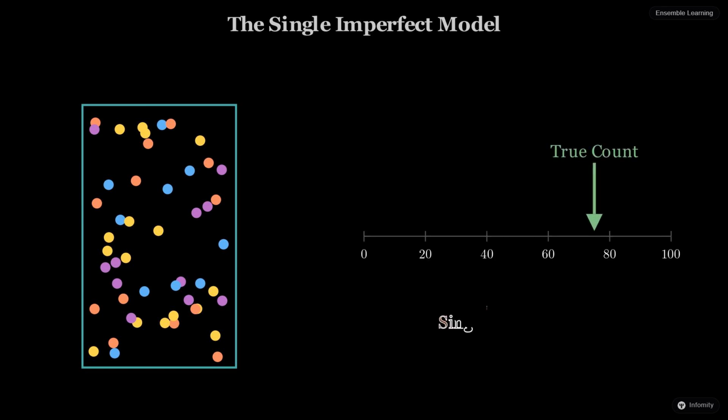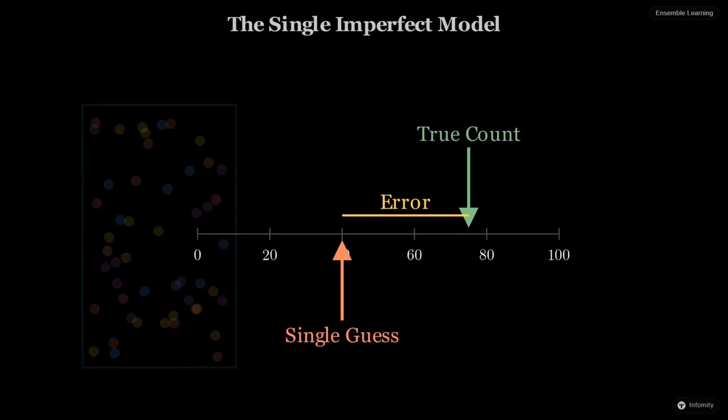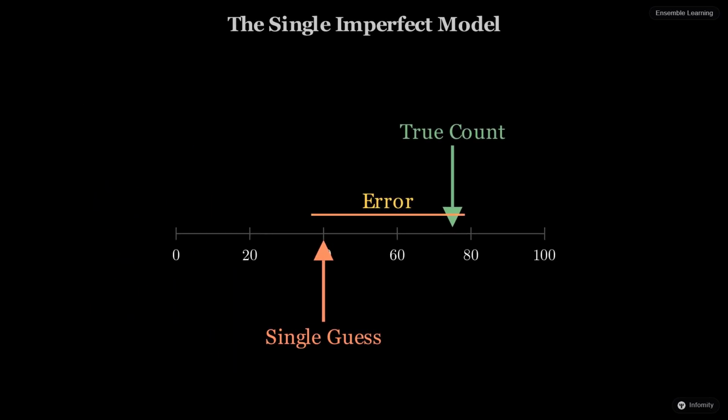They make a guess, but it is just a guess. In the world of machine learning, this is like a single model trying to predict a complex outcome. Because of its limited perspective, this model will almost certainly be off the mark, influenced by its own biases or the specific noise in the data it was trained on.